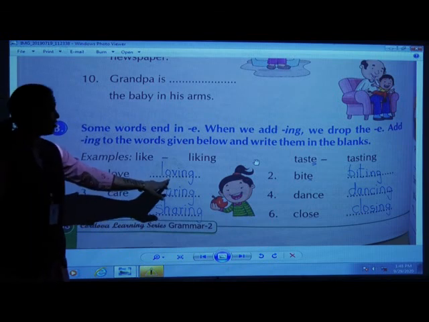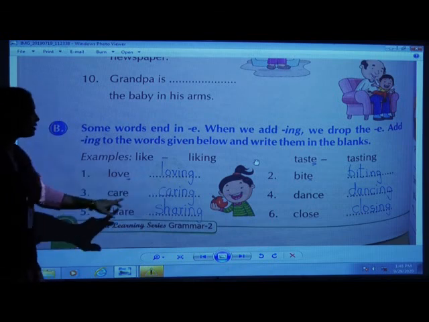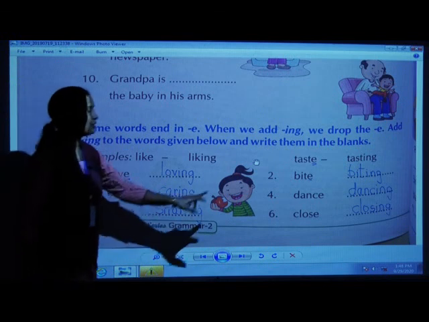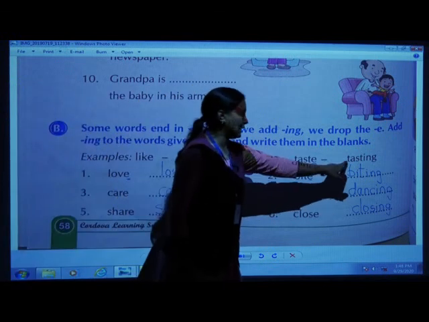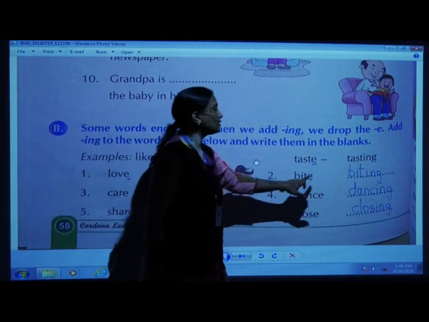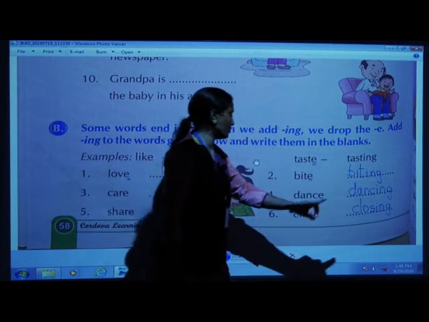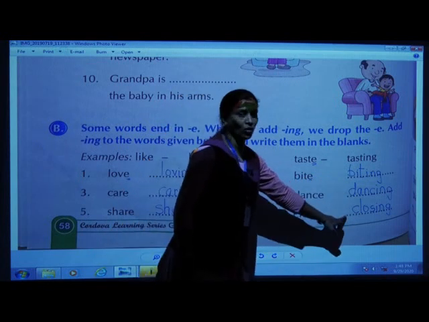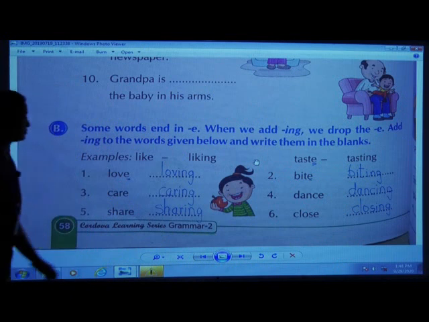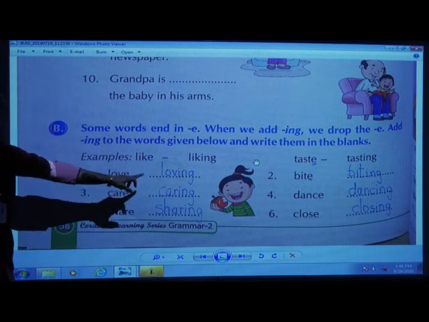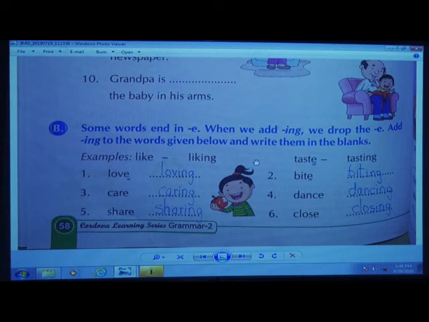Love, loving. Care, caring. Share, sharing. Taste, tasting. Bite, biting. Dance, dancing. Close, closing. The letter E will be dropped out when ing is added to that word.